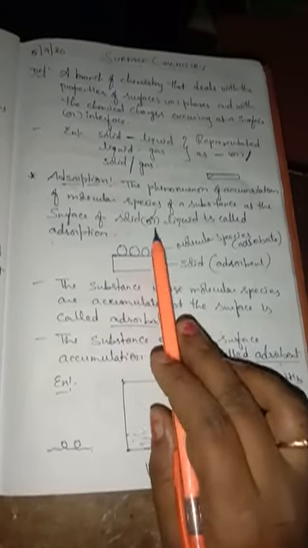Now we will see the definition of adsorbate and adsorbent. The substance whose molecular species are accumulated at the surface is called the adsorbate, and the substance on whose surface accumulation occurs is called the adsorbent.